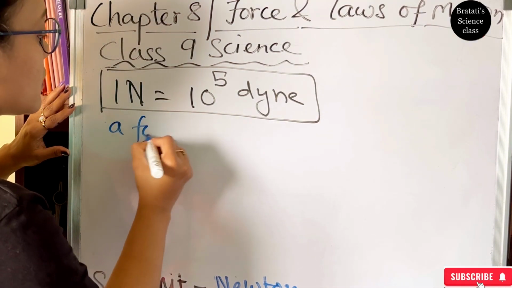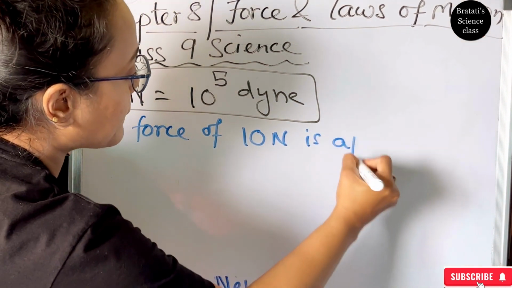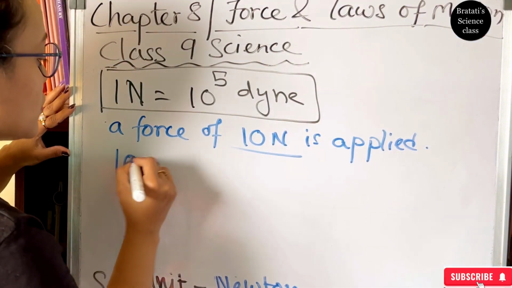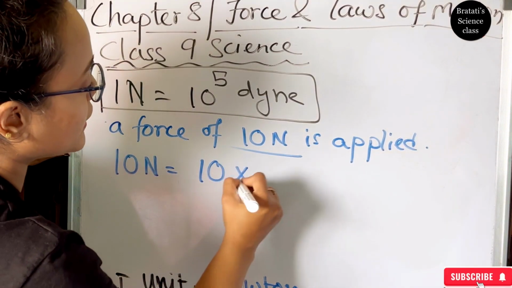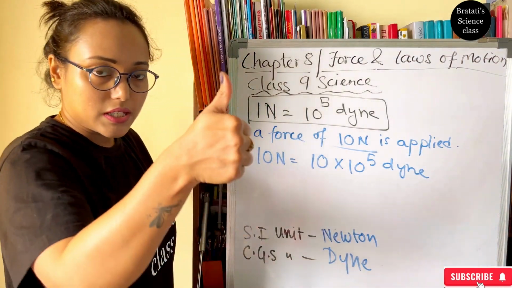Force of 10 Newton is applied to an object. Convert this force to dyne. So 10 Newton equals 10 into 10 to the power 5 dyne. This is the conversion. Okay.